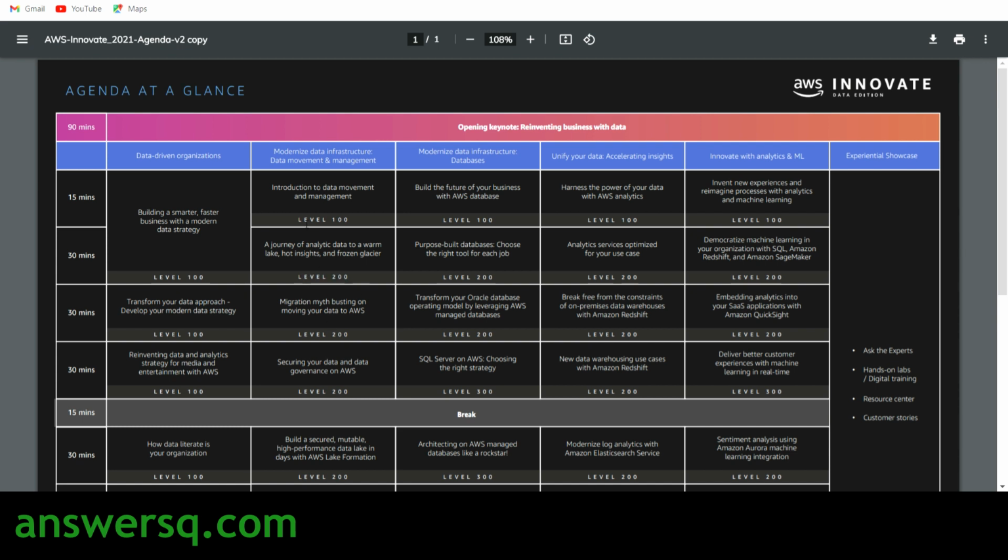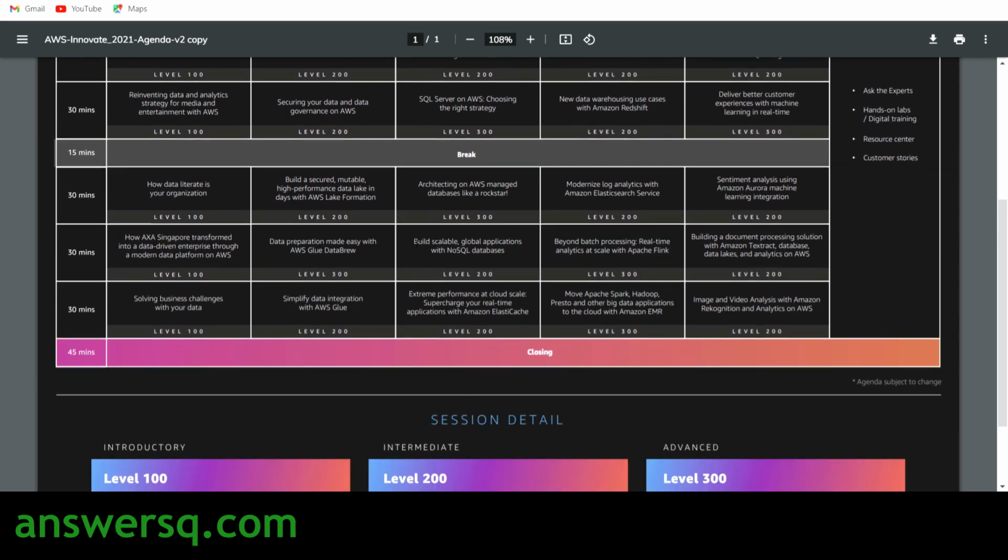Level 100 means introductory concepts, level 200 is for intermediate concepts, and level 300 is for advanced concepts. They have segregated it into 3 different parts so that you will not waste your time on subjects which you already know. You can see that clearly in this agenda PDF.